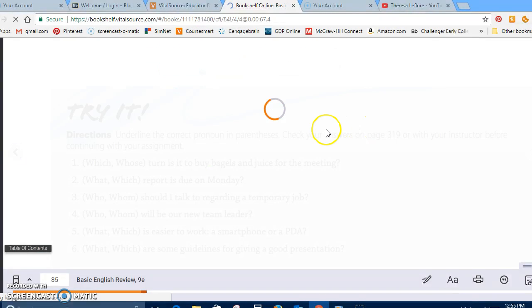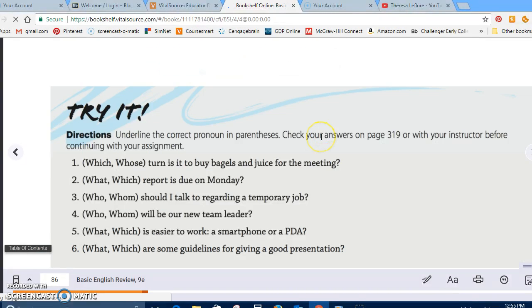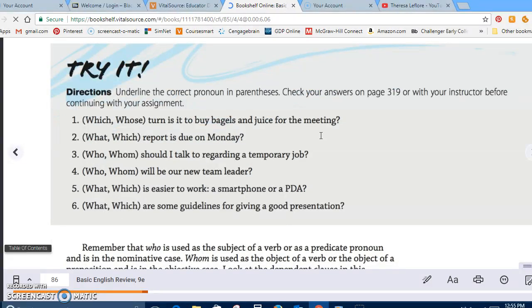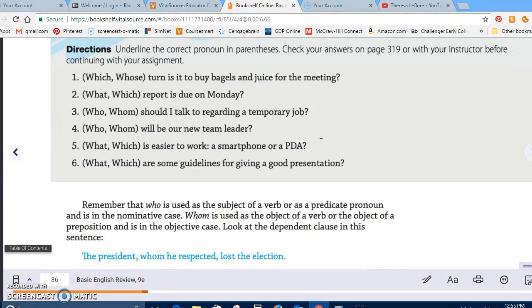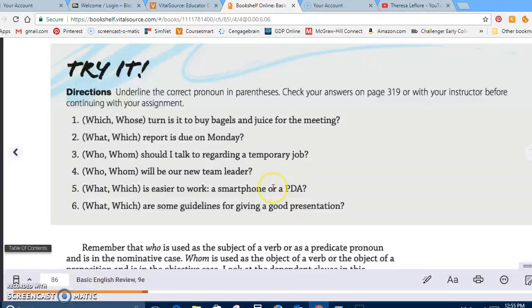Flip over to the next page. All right, we have some try-its here that we can take a look at. So we can look at this first one. And what's the correct pronoun?